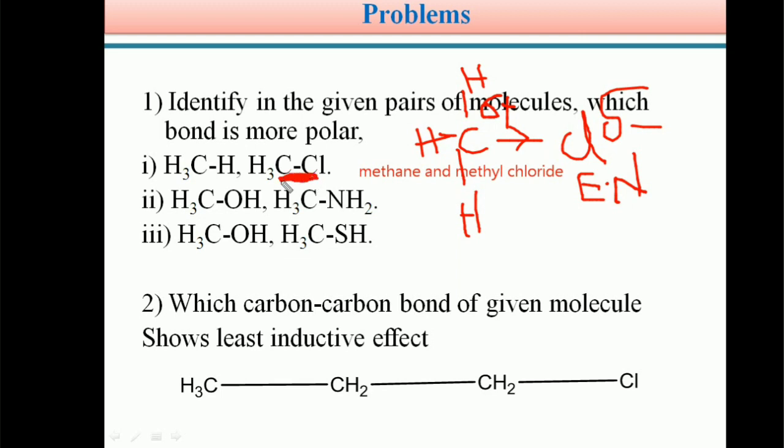The carbon chlorine bond is more polar, but the electronegativity difference of carbon and hydrogen is very less. So it is somewhat nearly equal. As a result, the bond between carbon and hydrogen is not a polar bond, but the carbon and chlorine bond has some polarity because of electronegativity. So students, in the case of the methane and chloromethane pair, methyl chloride is the more polar molecule and the carbon chlorine bond is more polar.